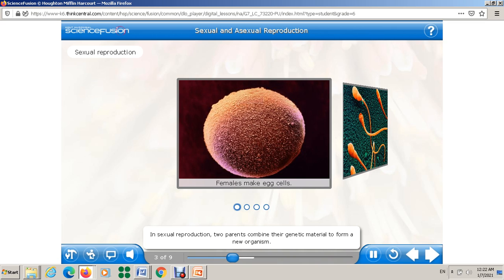In sexual reproduction, two parents combine their genetic material to form a new organism. The new organism is formed using genetic information from each parent. This new organism will be different from both parents. Almost all multicellular organisms reproduce by sexual reproduction. Click the images to learn more about sexual reproduction.